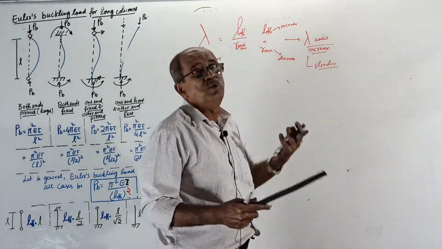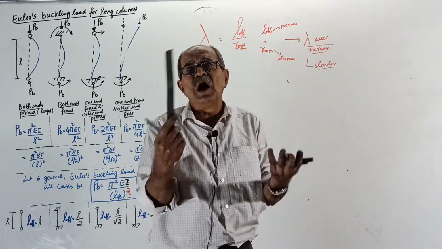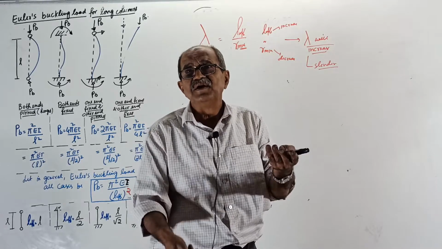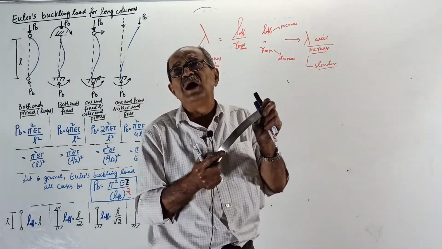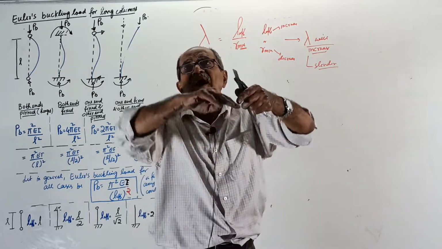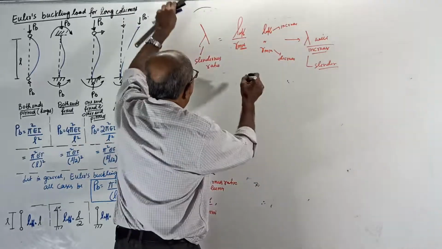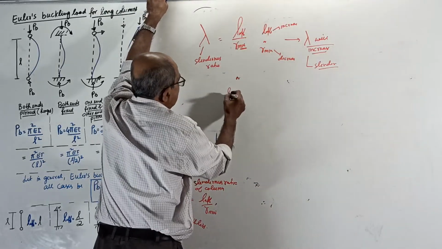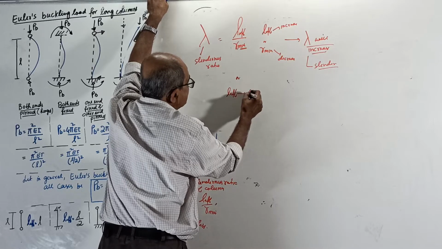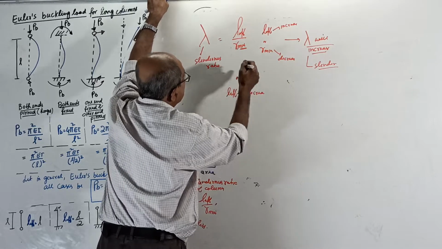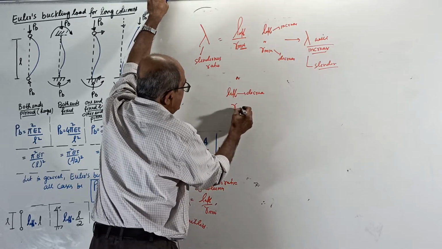Because L you cannot do anything. Column height you can't do anything. It is not in your hand. So therefore, to control lambda, the only solution is what? Provide higher cross section. And now see, as L effective decreases and r minimum increases.